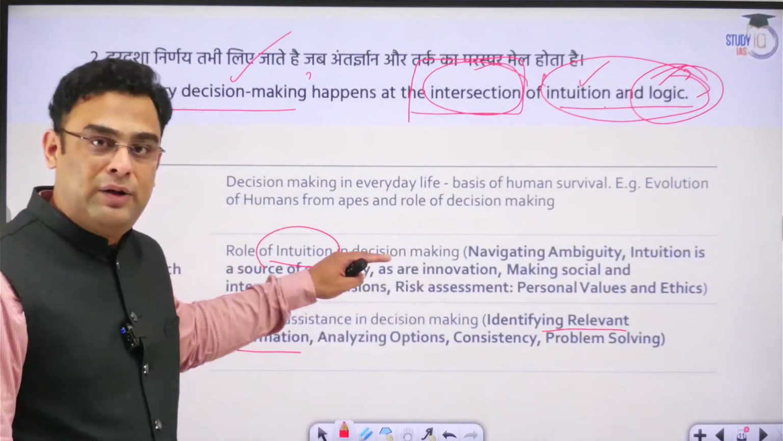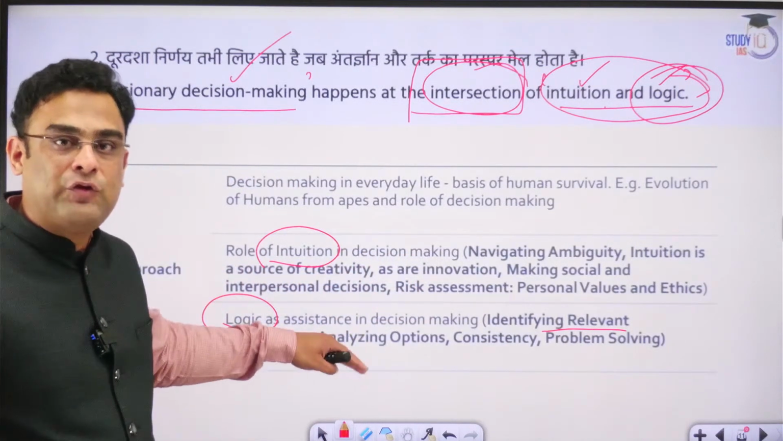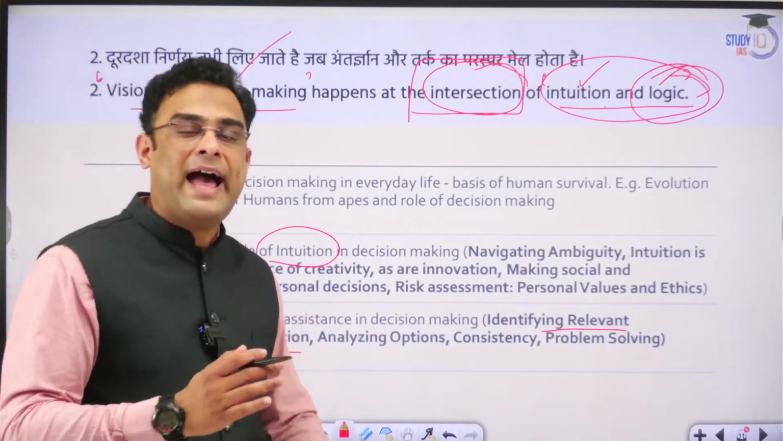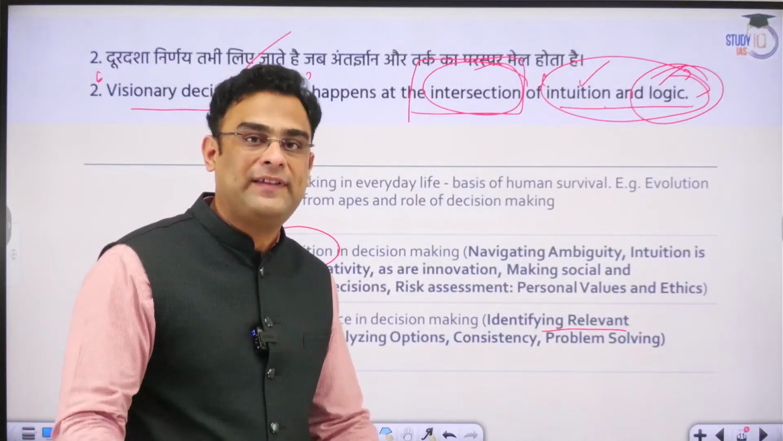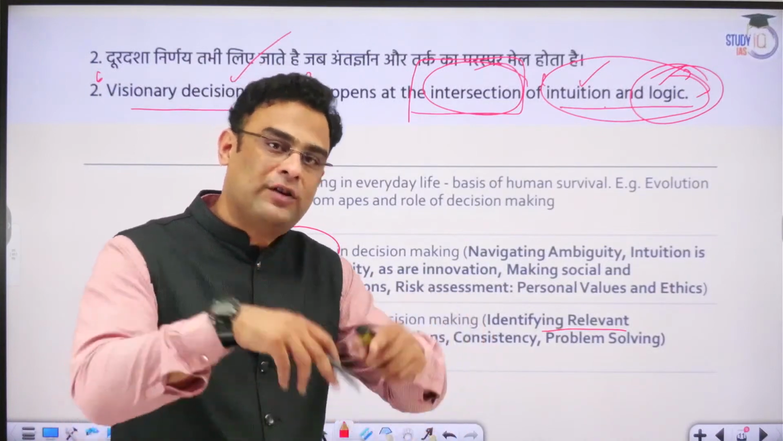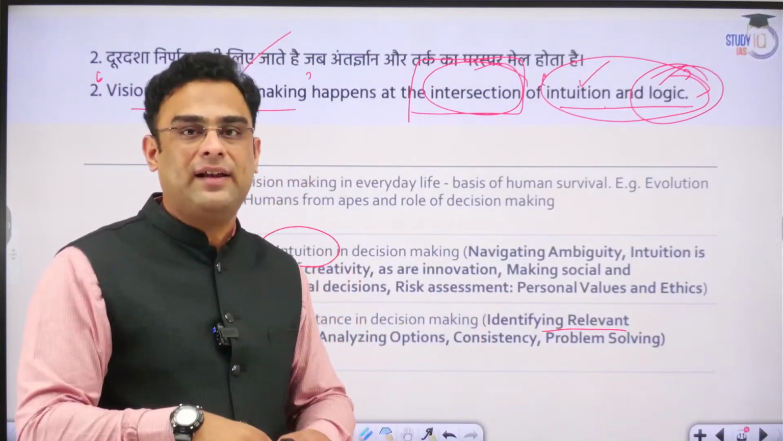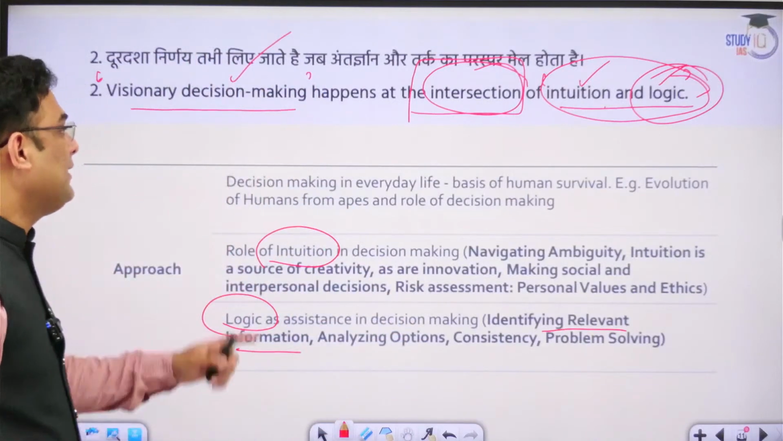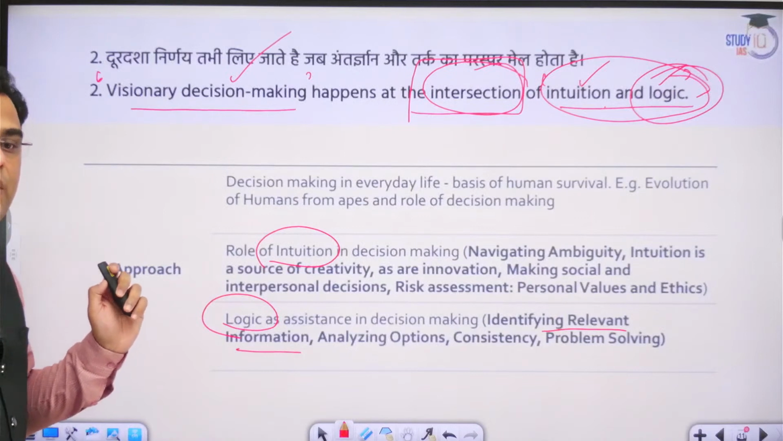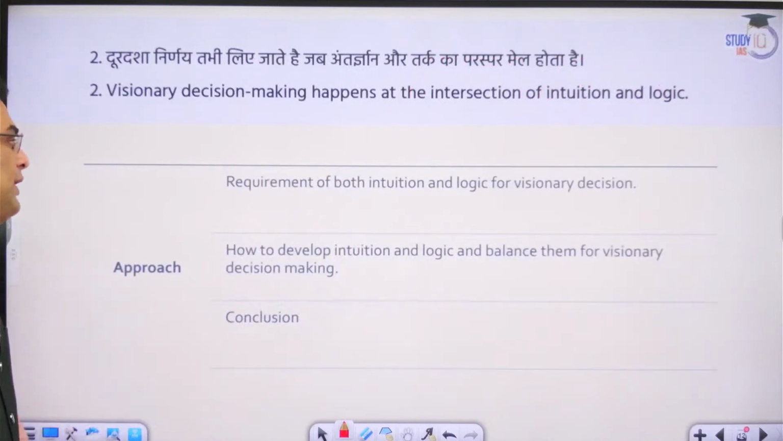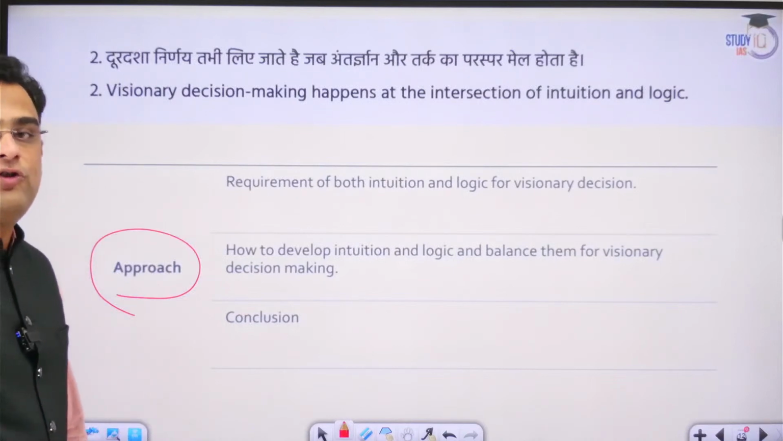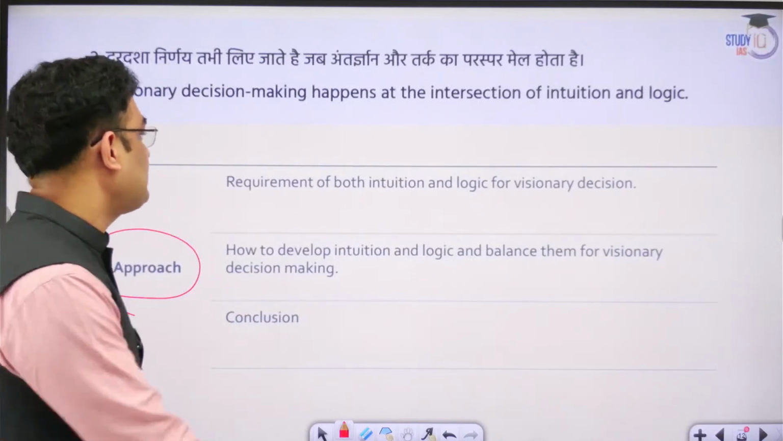So while logic has its own role to play, so does intuition, and vice versa also. Both of them have their own relative importance, and it is at their intersection, when both of these things actually come together, that visionary decisions are taken. That is what the topic is saying. I hope you understood the meaning of the topic, guys. So now let us see how we can approach this topic in detail.